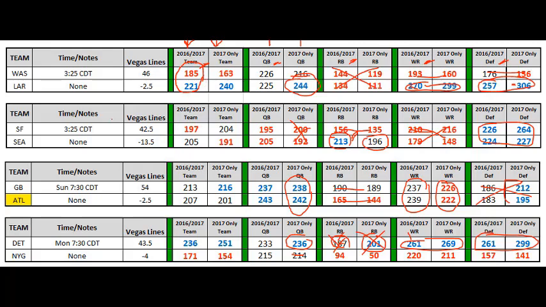Down here, this is another good one. We'd probably take Detroit against the Giants. If you come down here and look at these, you've got a high blue and a low red, so you take Detroit to win. If you're looking to bet an over, you'd look for games where both teams are red. If you want to bet an under, you look for a game that has both teams blue.